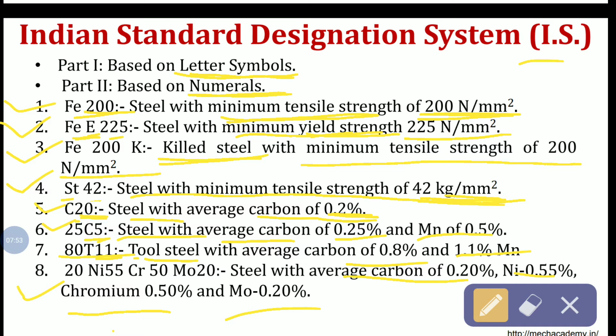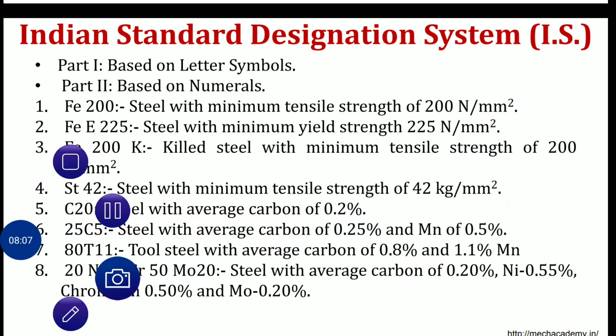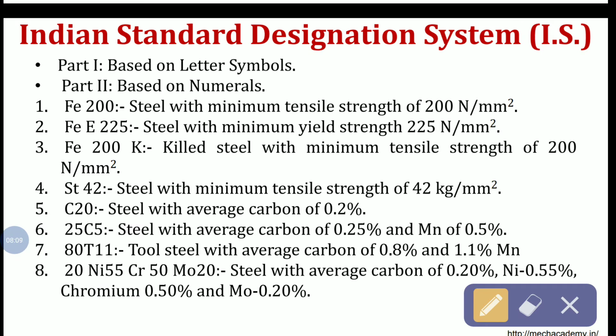So again, I would like to tell you that there are a few more examples. Sometimes it is shown that chromium 65 and there is an underline below both the numbers 6 and 5.